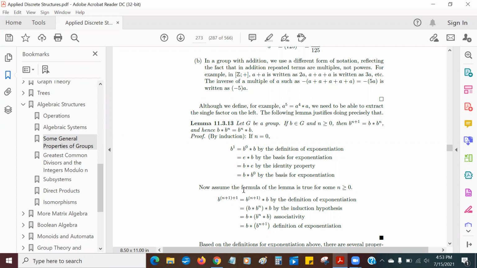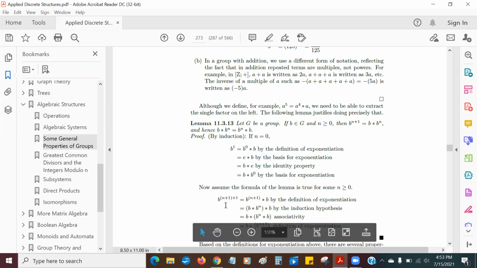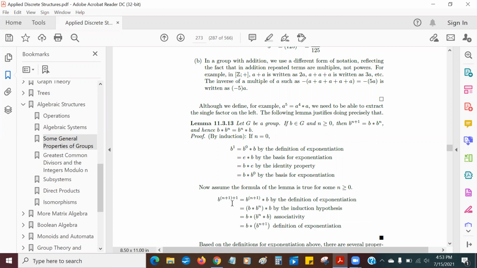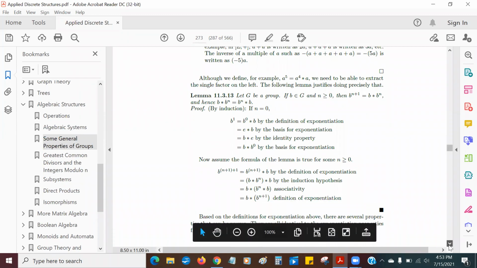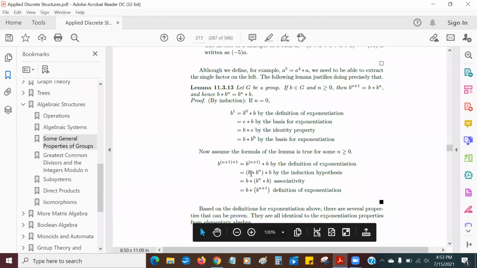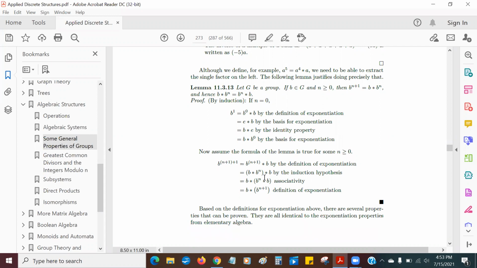Now we want to assume the formula is true for some n greater than or equal to 0. So let's look at b to the n plus 1 times b. That's going to equal b to the n plus 1 star times b, that's the definition of exponentiation. And b to the n plus 1 is b times b to the n times b, which is the induction hypothesis. And now we're going to switch to parentheses by associativity.